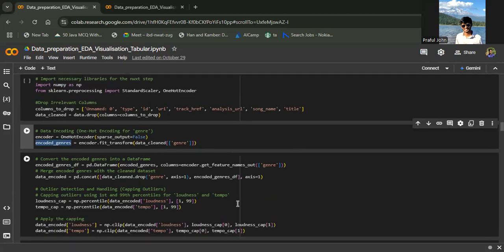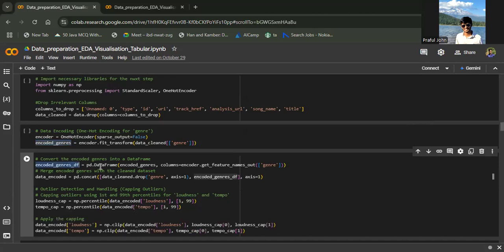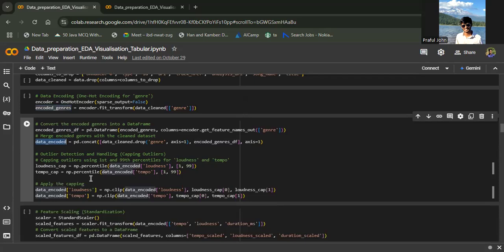We convert the encoded genre into a data frame using the pandas library, and merge the encoded genre into the clean data set which we had. So we'll get this data encoded.